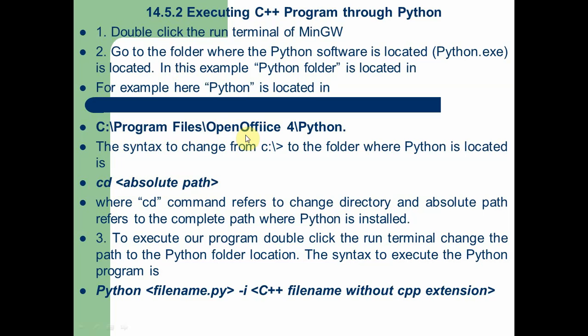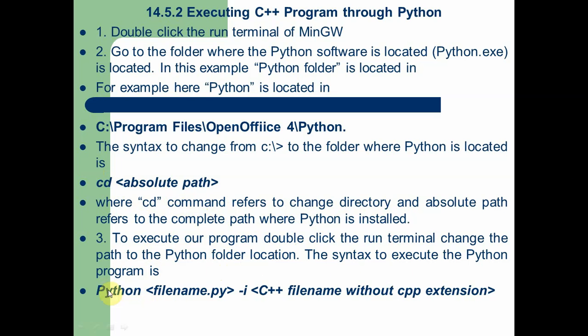So first check your Python software's location. After that, using that location, type the path here. So here cd is a command which refers to change directory, and absolute path refers to the complete path where Python is installed. After typing the cd command, to execute our program, double click the run terminal and change the path to the Python folder location.